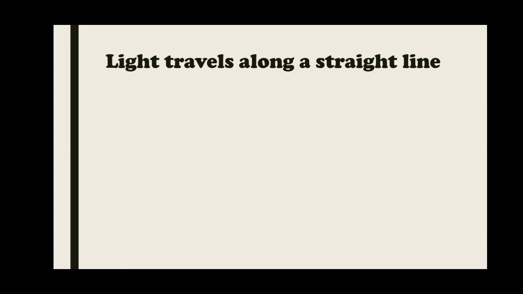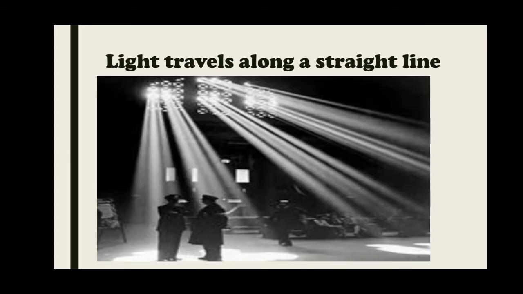Light travels along a straight line. You may have seen a beam of sunlight when it enters a room through a narrow opening or a hole. You may have also seen beams of light from the headlamps of scooters, cars, and engines of trains. Similarly, a beam of light can be seen from a torch. Some of you may have seen a beam of searchlight from a lighthouse or from an airport tower.